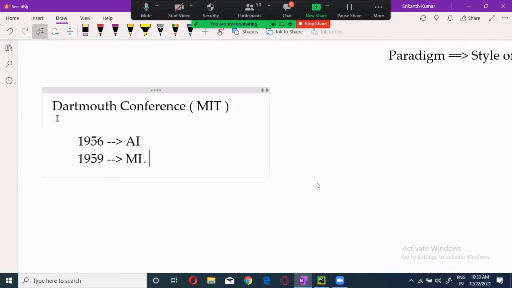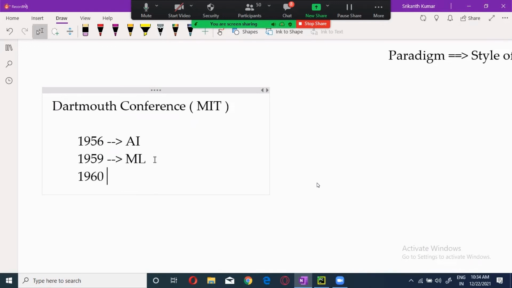Here again, at the same Dartmouth conference, this came about. Looking at the term which was used and the way it was explained by John McCarthy, a group of people started developing an altogether new programming style called OOPS, which was introduced in 1960.